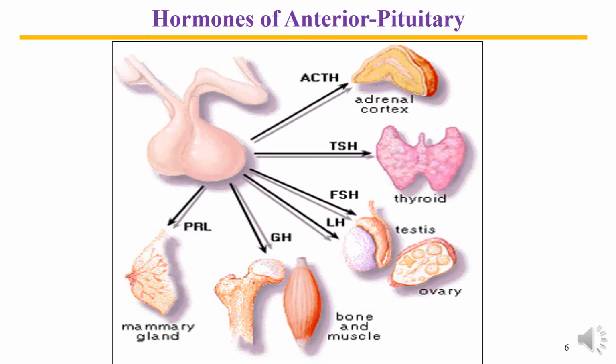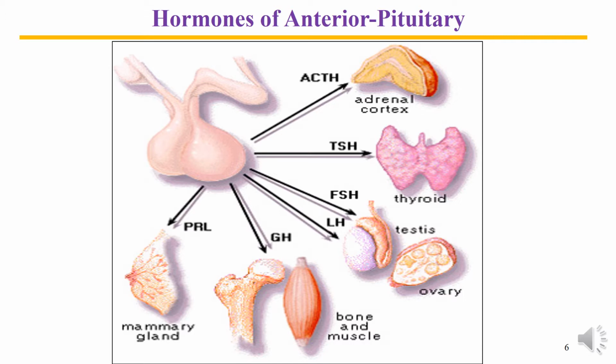This diagram gives the names of the hormones synthesized by the anterior pituitary gland, and at the same time shows the action of each hormone on its respective organ.